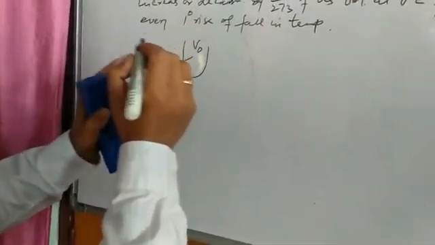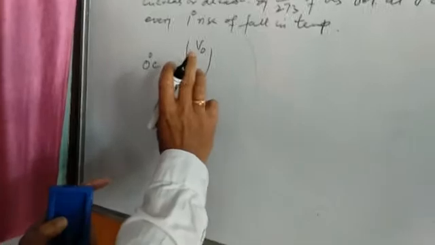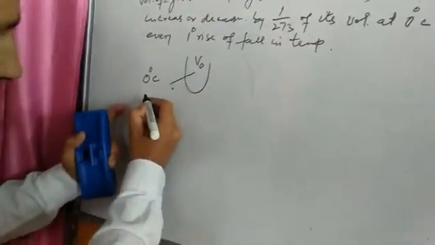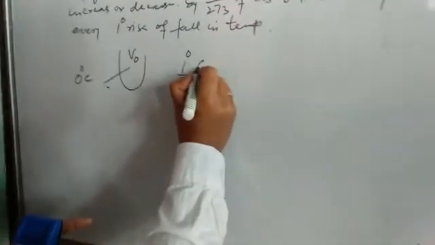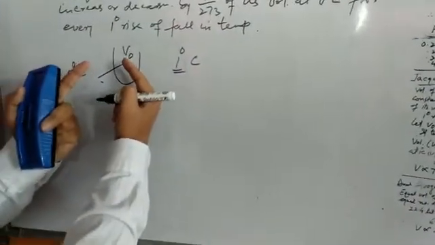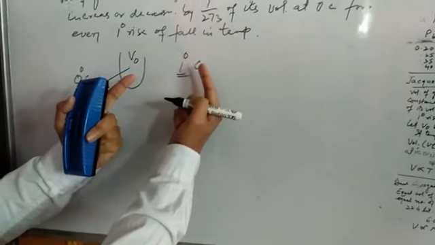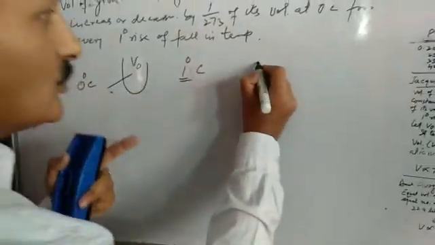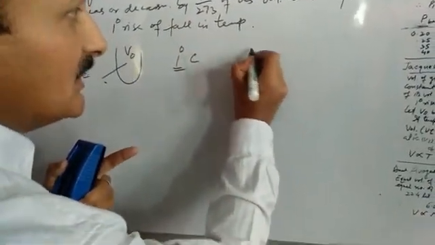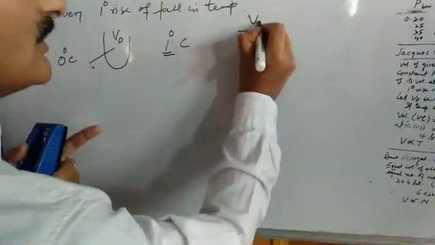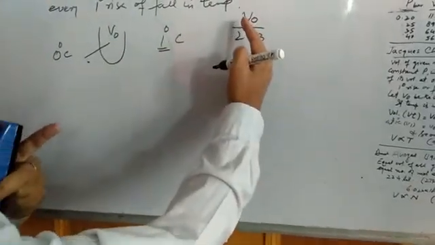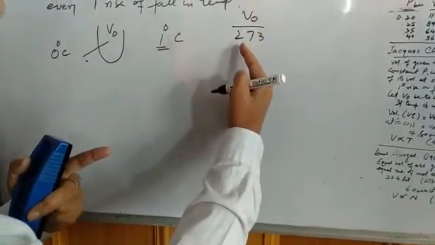pressure is kept constant and we increase the temperature by 1 degree centigrade? What happens to volume? Volume will increase by 1/273 of the initial volume for every 1 degree rise.